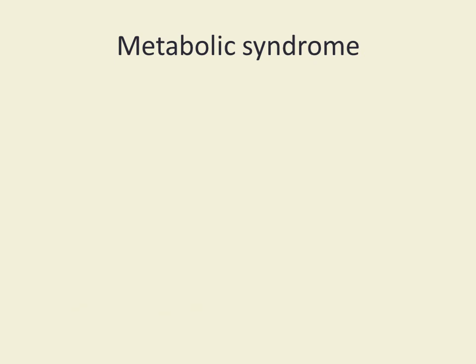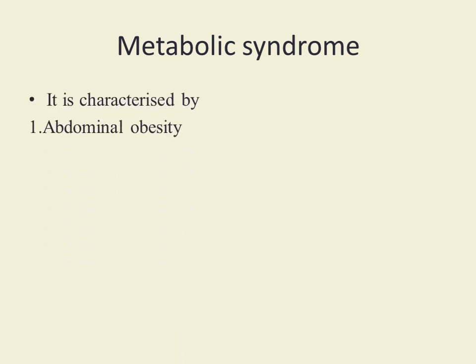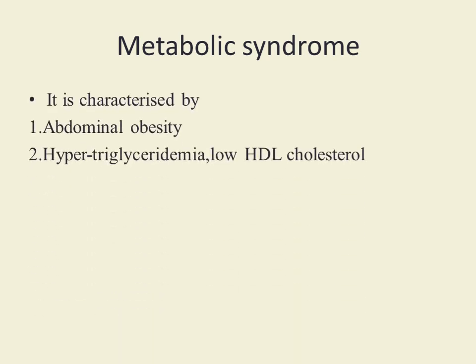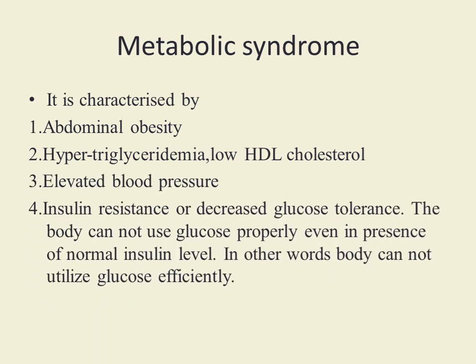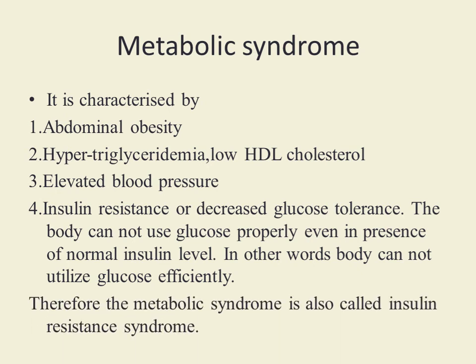Now we'll see one syndrome associated with diabetes mellitus disorder. This syndrome is called metabolic syndrome, and it is characterized by abdominal obesity, hypertriglyceridemia, low HDL cholesterol, elevated blood pressure, and fourth, most important, insulin resistance or decreased glucose tolerance. The body cannot use glucose properly even in the presence of normal insulin level. In other words, the body cannot utilize glucose efficiently. So this metabolic syndrome is also called insulin resistance syndrome.